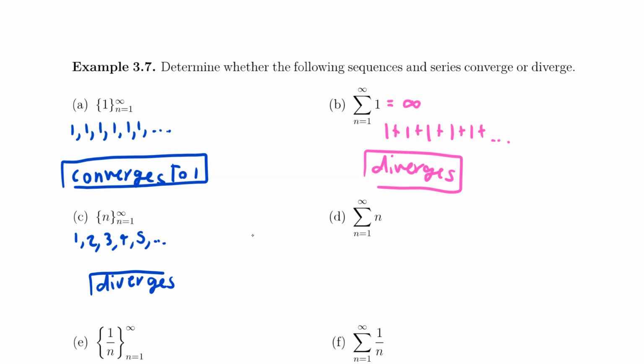If we talk about a series, now we are going to be talking about when we add all these numbers up. This is going to be 1 plus 2 plus 3 plus 4 plus 5. You can imagine that if we add all these numbers up, this is going to blow up. It's going to go all the way to infinity. So we can say that this guy is going to diverge.